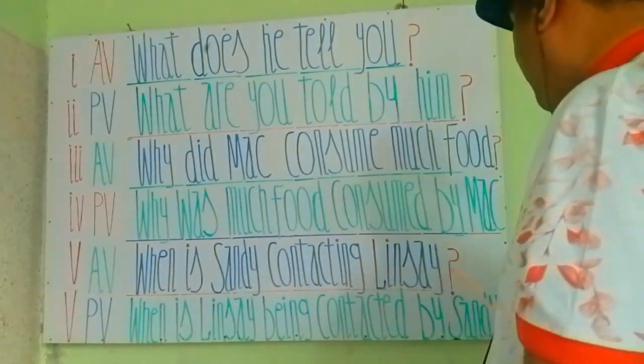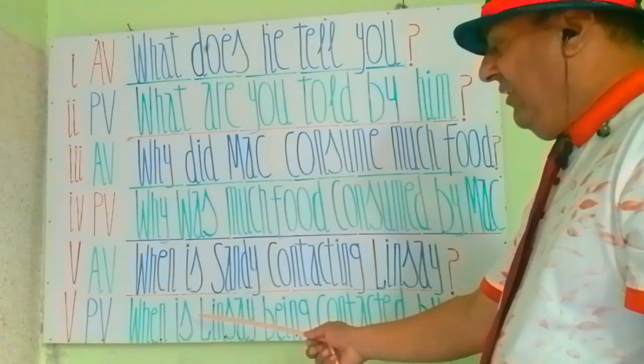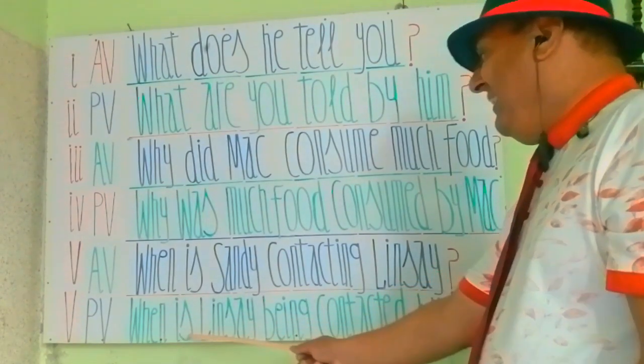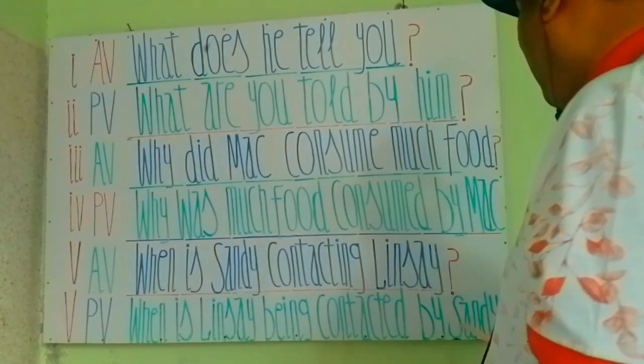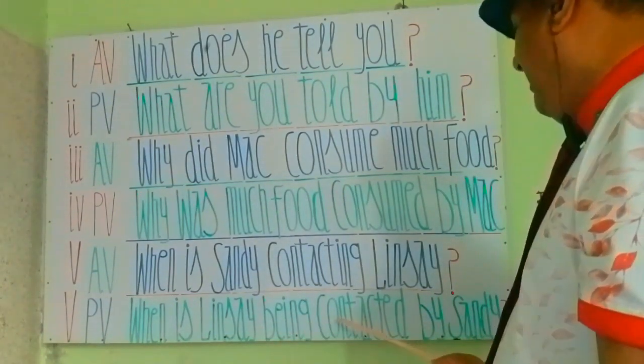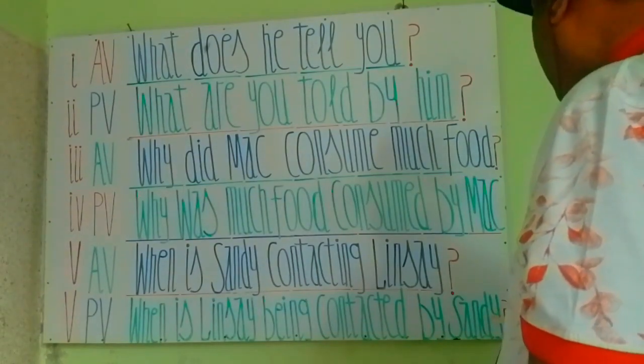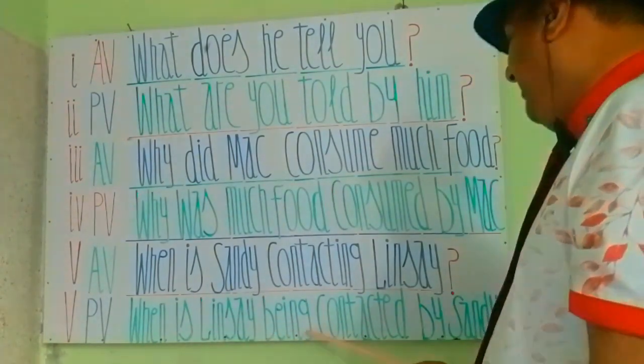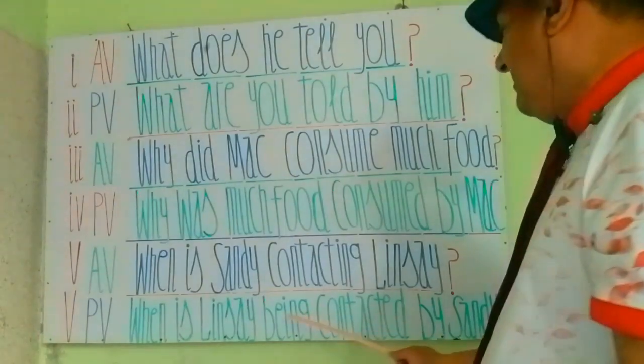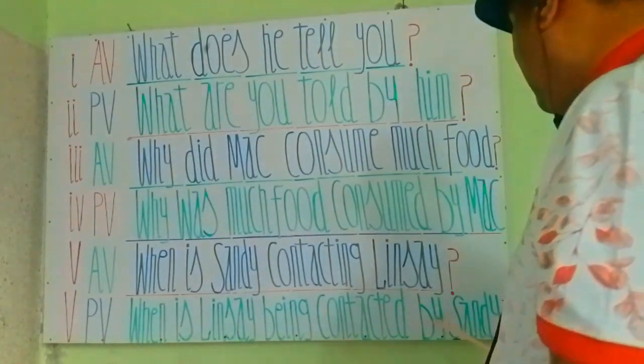Sandy Lindsay से कब राब्ता कर रही है? And after making changes to passive, you see, when is Lindsay being contacted by Sandy? Lindsay का राब्ता कब Sandy से किया जा रहा है?